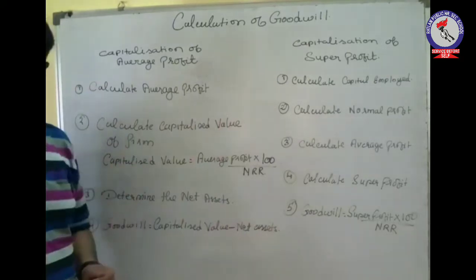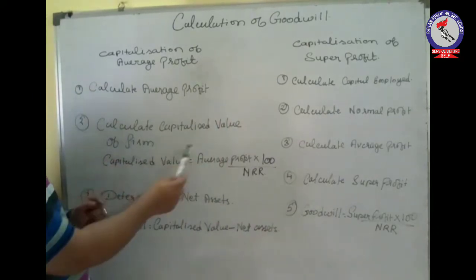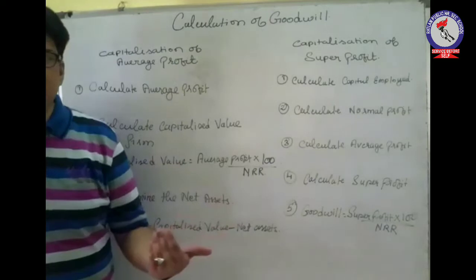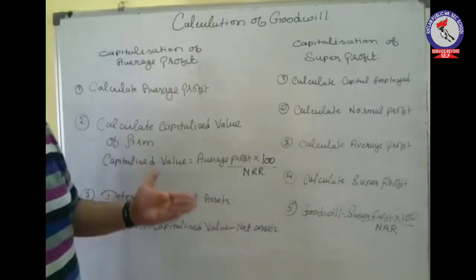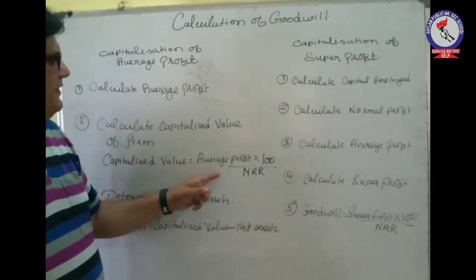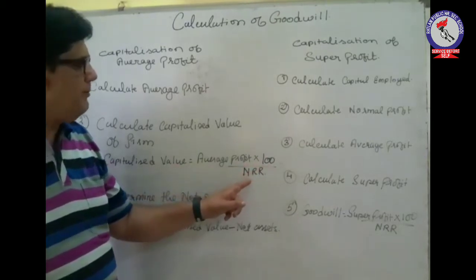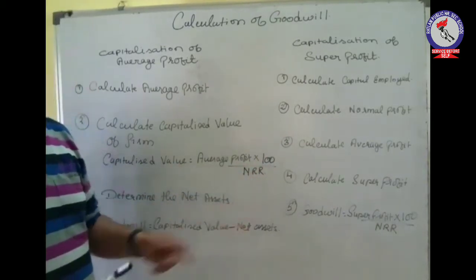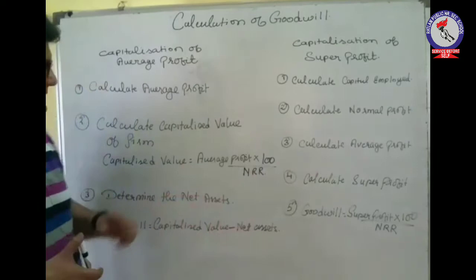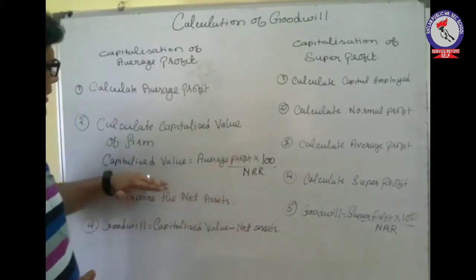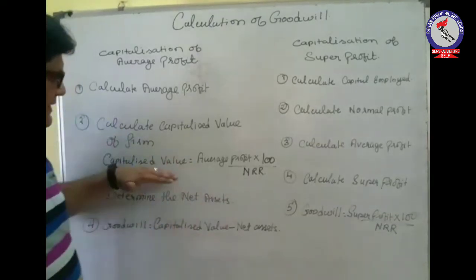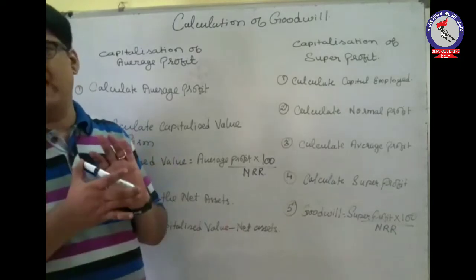Then after getting the average profit, we have to calculate the capitalized value of the firm. We have to then find the capitalized value of the firm, which will be based on the average profit which we have got. So formula for capitalized value is average profit into 100 upon normal rate of return. The normal rate of return on the capital invested will also be given to you. So make use of this formula and get the overall capitalized value of the firm including goodwill. Whatever value comes, the goodwill amount is included in it.